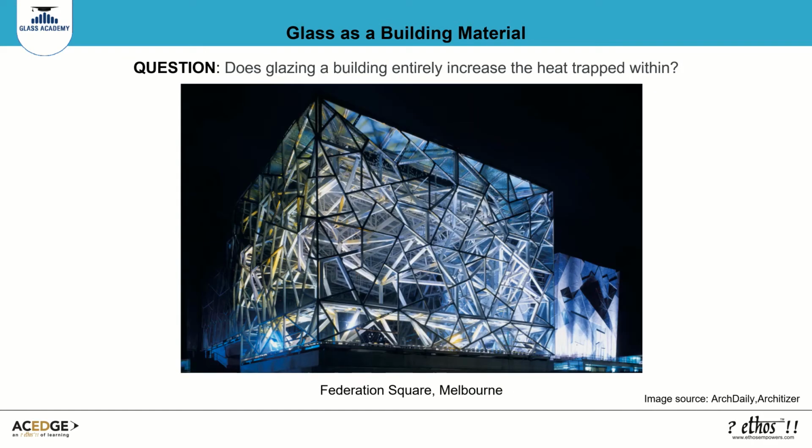Does glazing a building entirely increase the heat trapped within? Well, the answer is no. Sustainable buildings use the right type of glass to reduce the load on heating, ventilation, air conditioning systems. Let us look at the types of glass and its application in building design through this chapter.